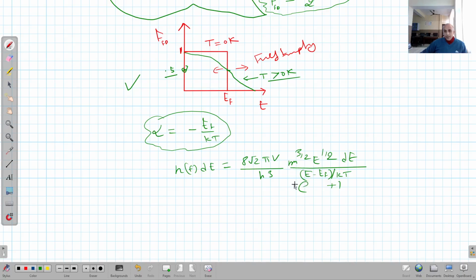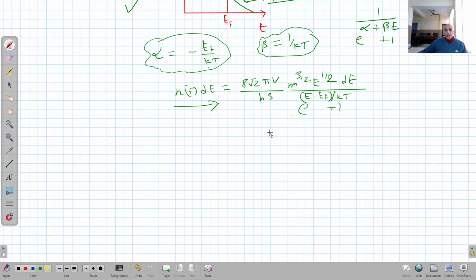Earlier it was what here? It was e raised to power alpha plus beta e plus 1, right? This was the term. So now when I put the value alpha equal to minus EF upon kT, beta equal to 1 upon kT in that expression that we had derived in the earlier lecture, then it becomes this. Now, when I simplify this equation, this will convert into